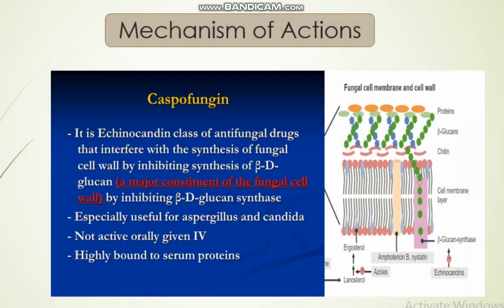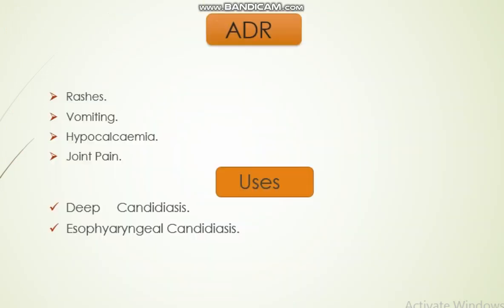Now let's move forward to the ADRs and uses of Caspofungin. The ADRs of Caspofungin are rashes, vomiting, hypoglycemia, and joint pain. These are the side effects of Caspofungin: it may produce rashes, vomiting, hypoglycemia, and joint pain.